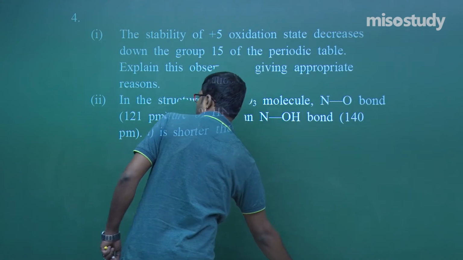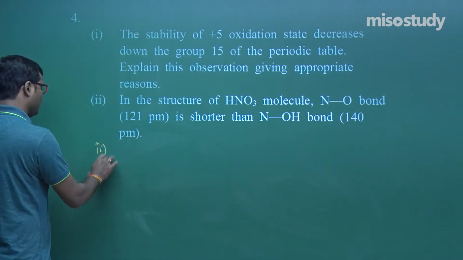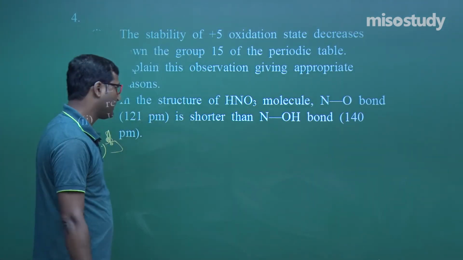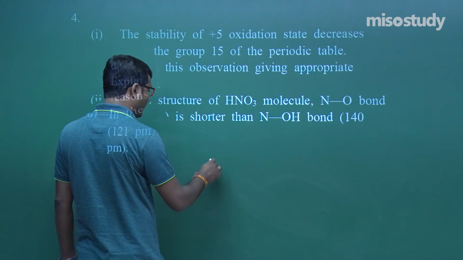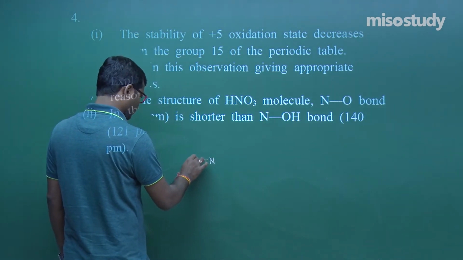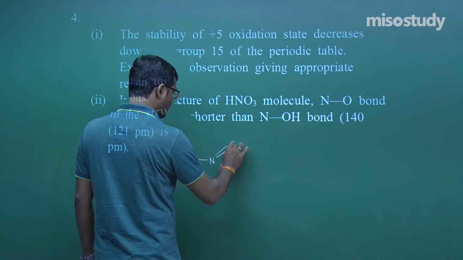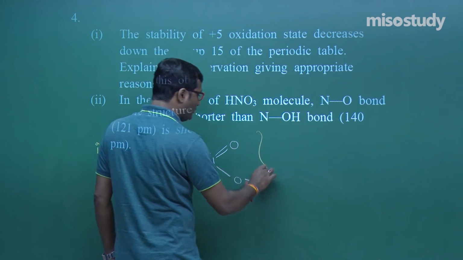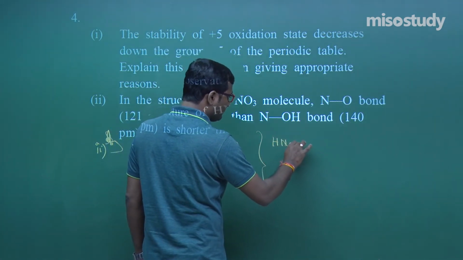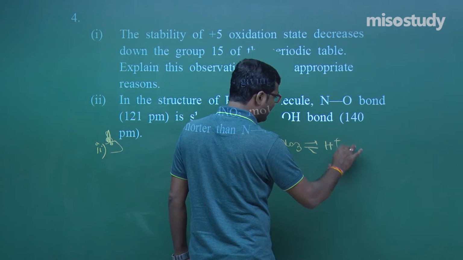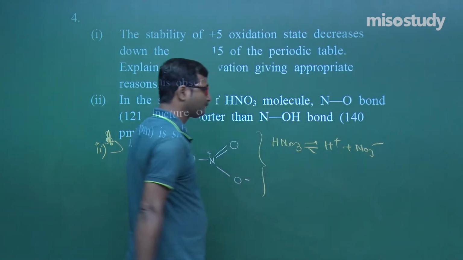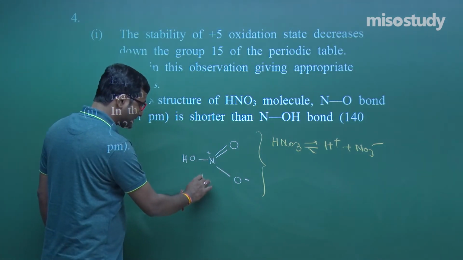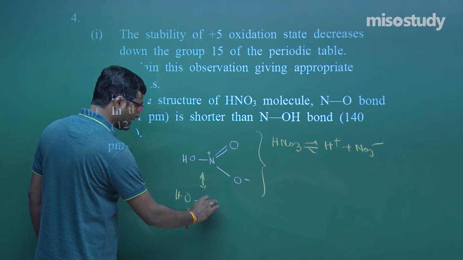Now the next question is question 2. What is the structure of HNO3? First we have to draw the structure of HNO3. This one is OH, this one is O, and this one is O minus. As we know, HNO3 breaks like this, my friend, into H plus and NO3 minus. Clear to you? Now what we observe here is that it has a resonating structure, one more resonating structure.